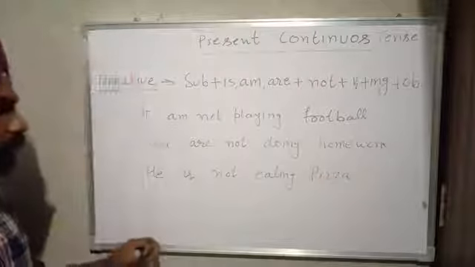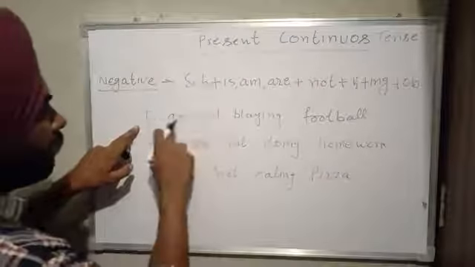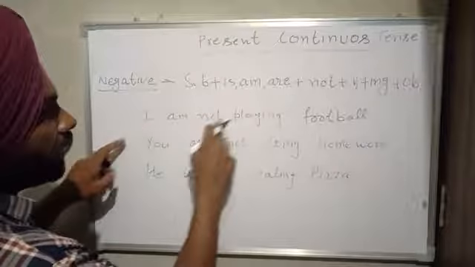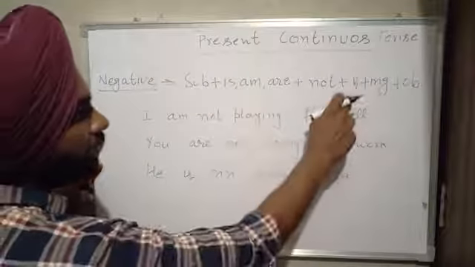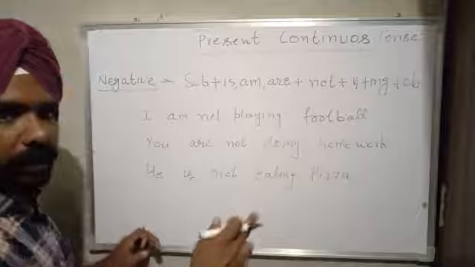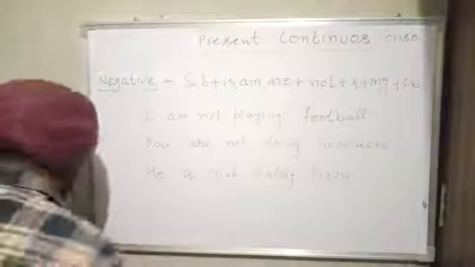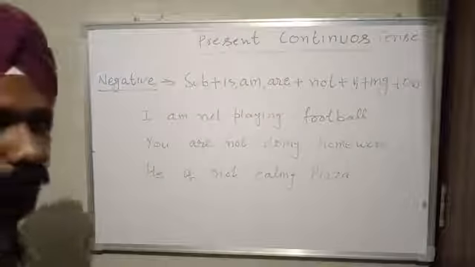So again, subject, one thing from is, am, are, then the negation, then verb first plus ing, and in the last we use object. I hope you understand all the three examples.